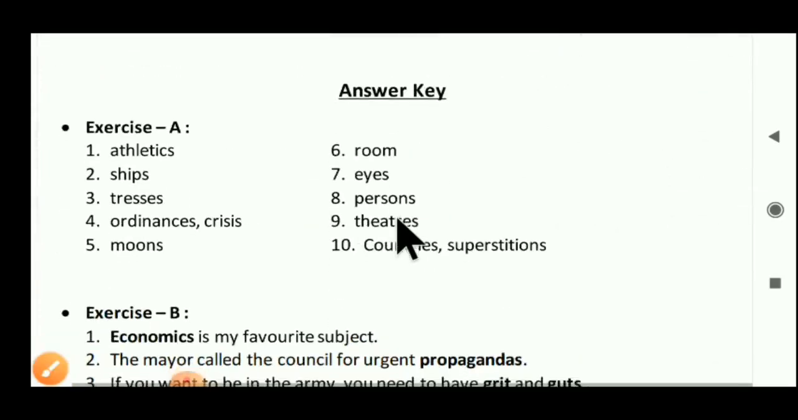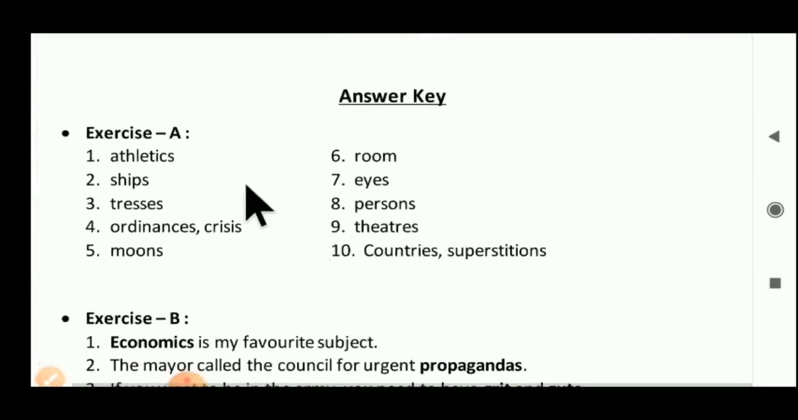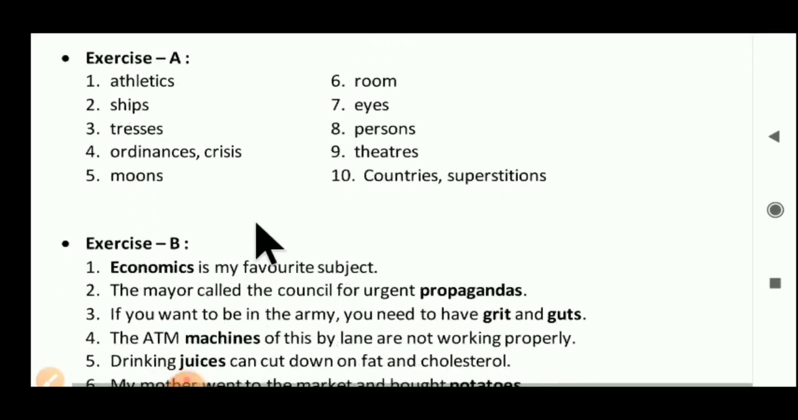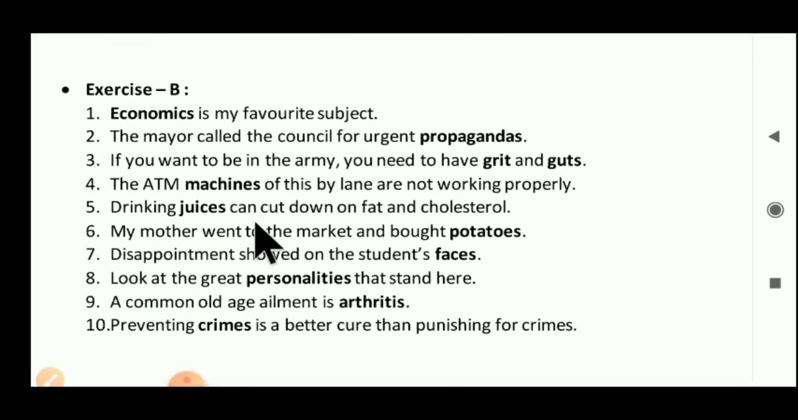The answer key is given here at the bottom. You have to complete all the exercises in your grammar textbook with pencil. The answers to exercise A are given here, and you have to do them in your grammar textbook. The answers to exercise B are given here, and you have to put them in and complete it in your grammar textbook.